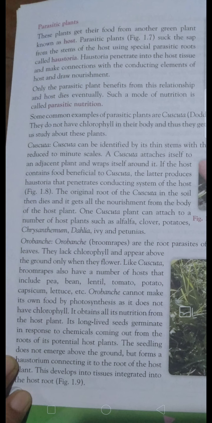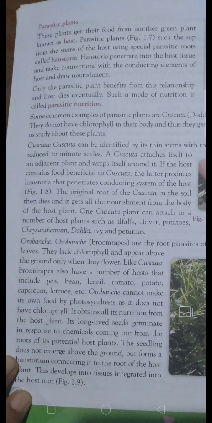If the host contains food beneficial to the Cuscuta, the latter produces haustoria that penetrate the conducting system of the host. First it will take the support. After that it takes the food through the penetrating organs, or you can call them haustoria. The hair-like structures are there. It will go through the stem of the host and absorb the food.